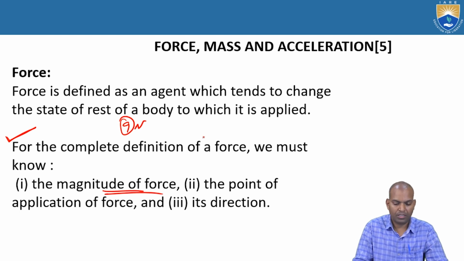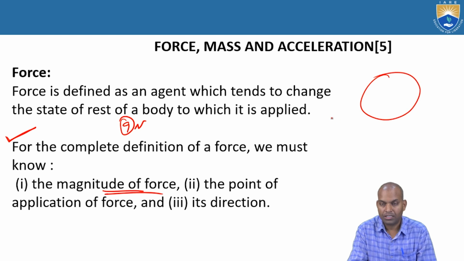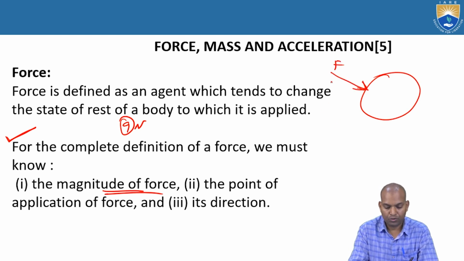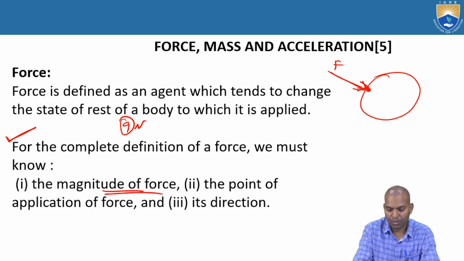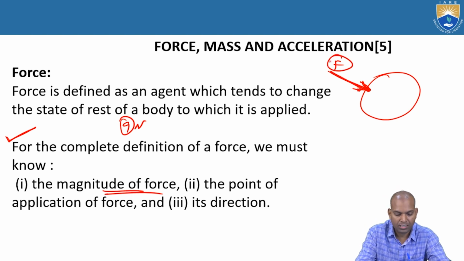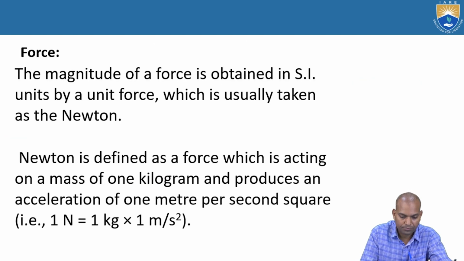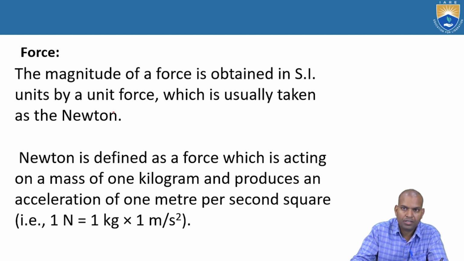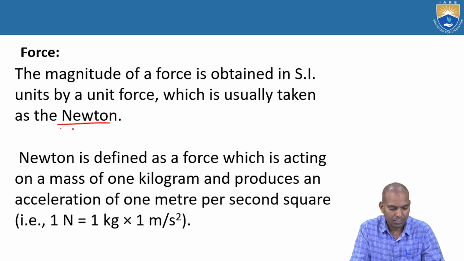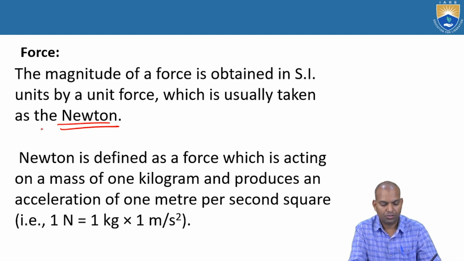Suppose we consider a body, and the force is applied on the body. The force should have the direction and the point of application. This is the point of application and its direction and also the magnitude. There are three things required for a complete definition of a force. Now the unit of force in SI units is the newton, whereas in CGS units, it is the dyne.